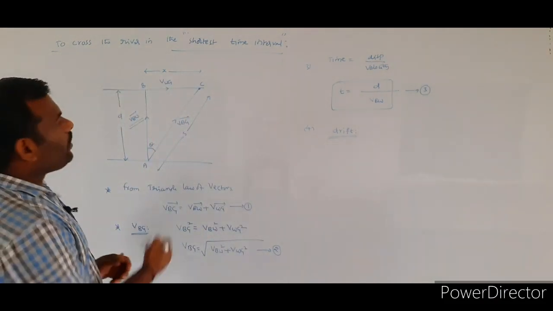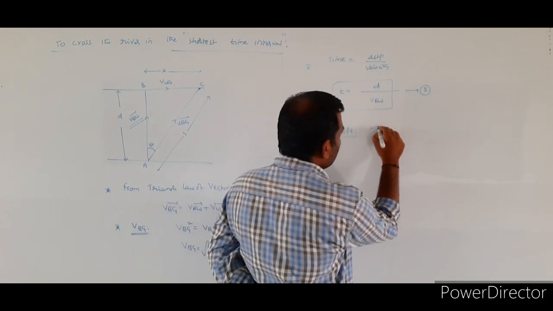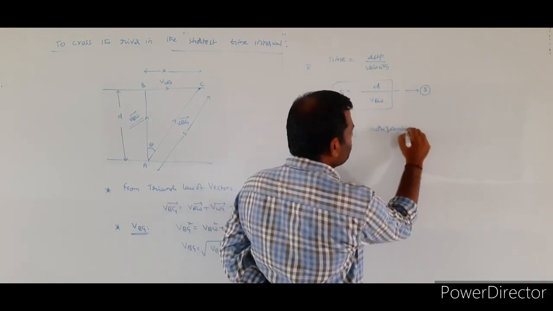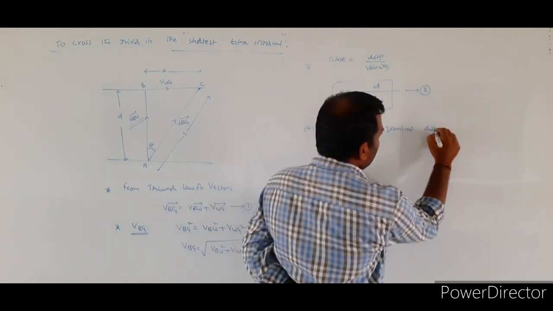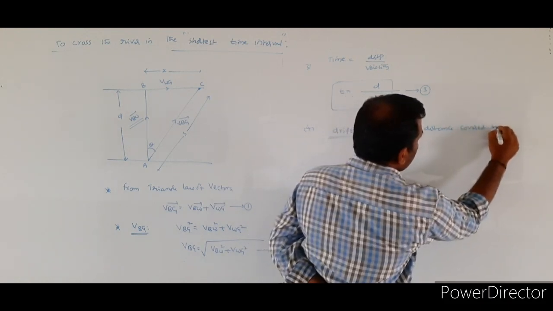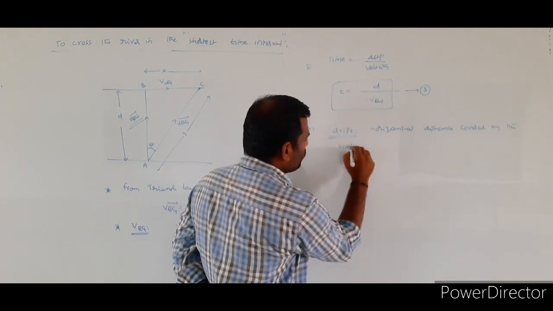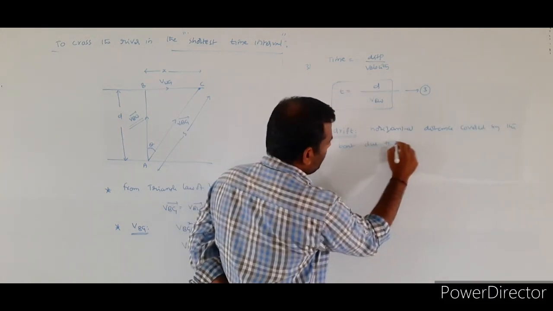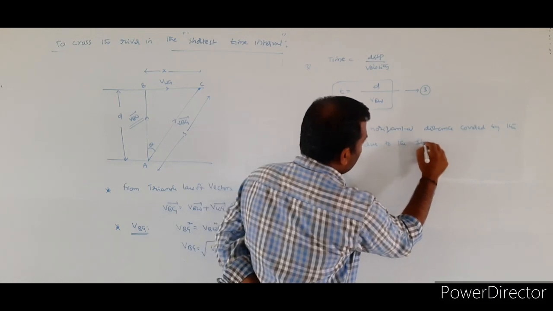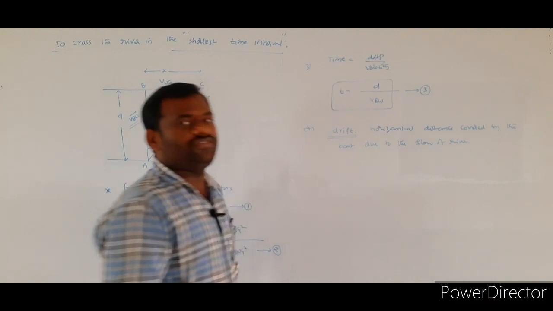So drift is defined as the horizontal distance covered by the boat due to the flow of the river.